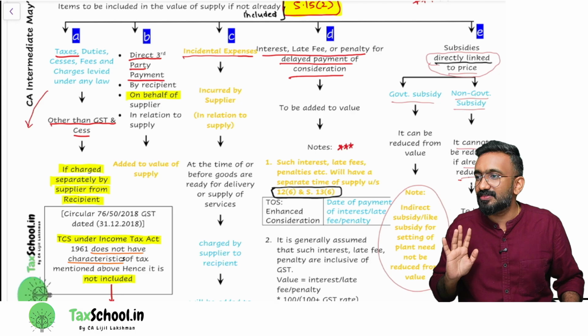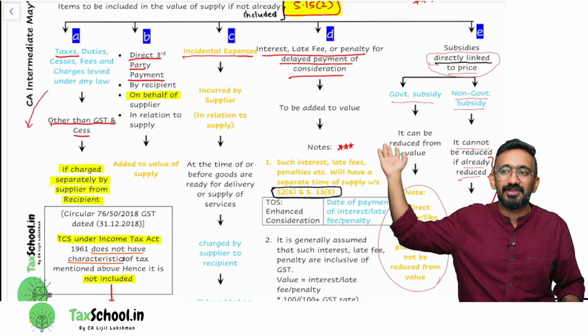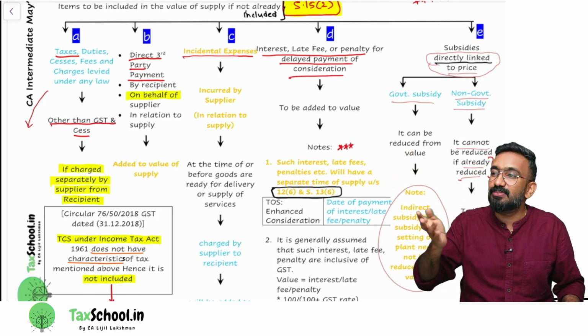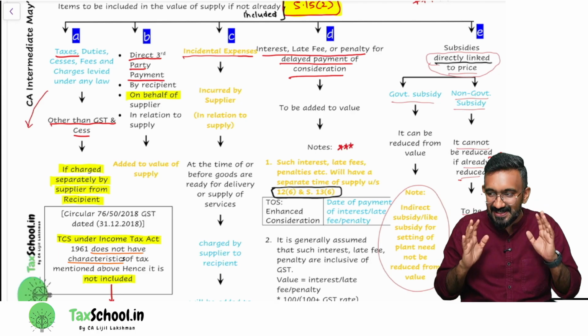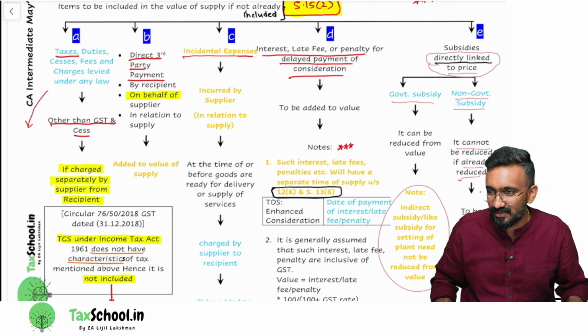Their question preparation is very simple. They'll give you some of these 5 items that you can see, and ask you to compute the value. You'll have to consciously decide which section is asking what to be added, what not to be added, and then add it back to the value. That's all you'll have to do.